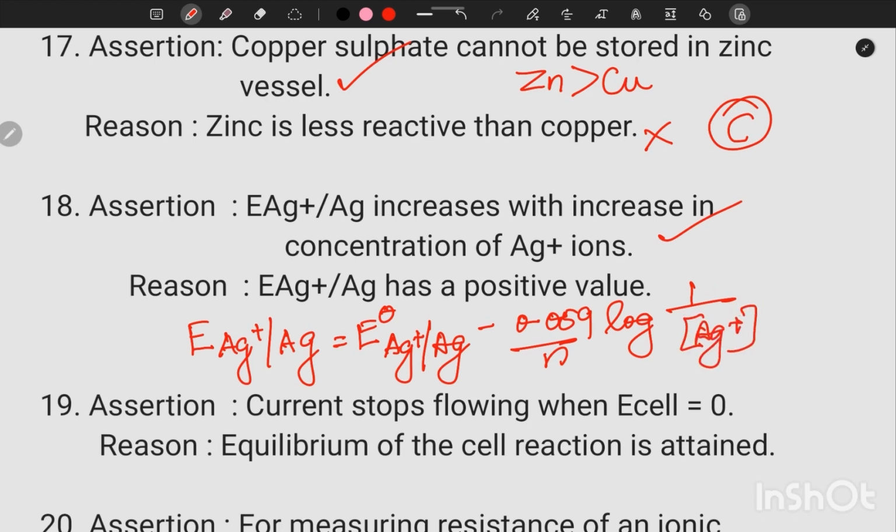So if I make the sign positive, I can write plus 0.059 by n log concentration of Ag+. So the sum of these two, so E Ag+/Ag increases. So assertion statement is correct, and reason also correct, but reason is not the correct explanation of assertion. So our option is B.